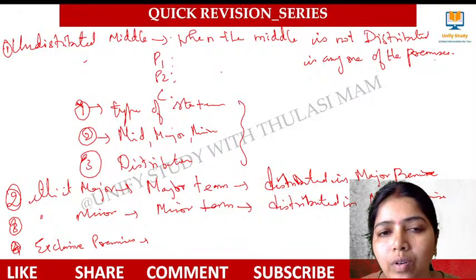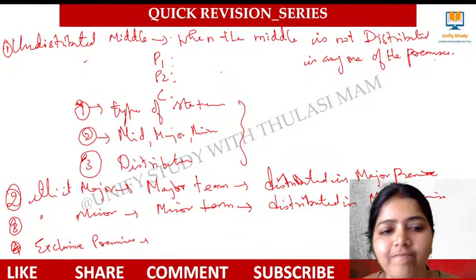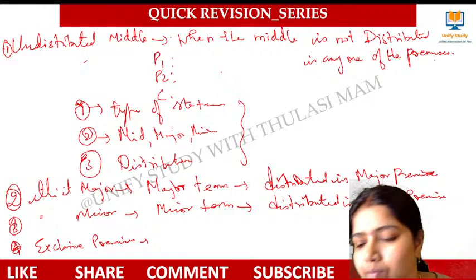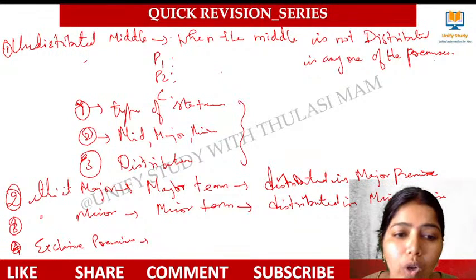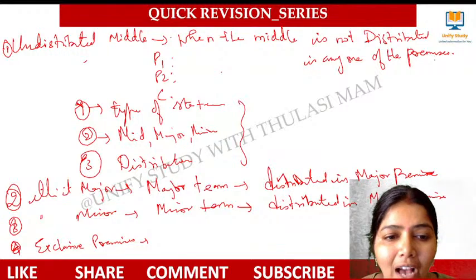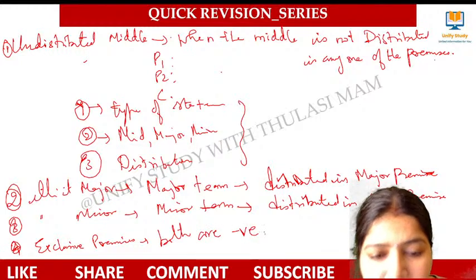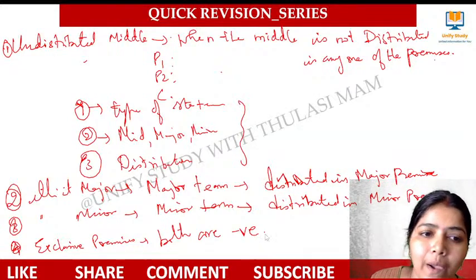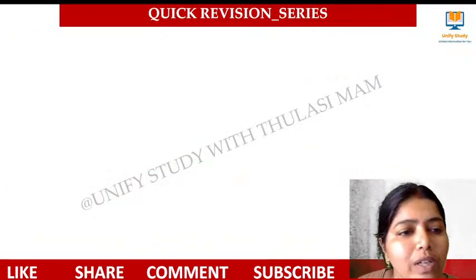Yes, very good. Both the premises are negative. When both the premises are negative, that fallacy we call exclusive premises. Very good. Next, what is the fifth one?